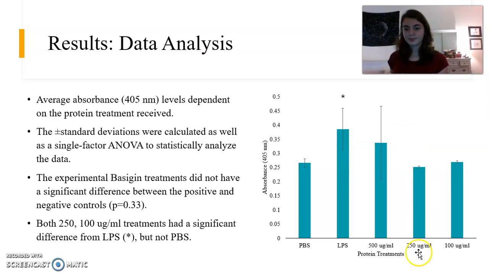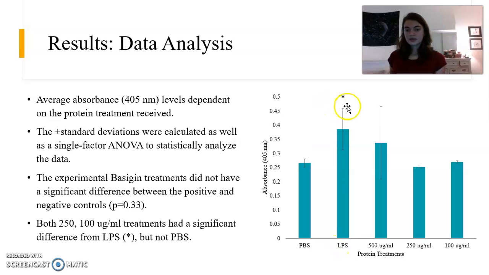As you can see, both 250 micrograms per milliliter and 100 micrograms per milliliter had no significant difference between these experimental groups and the negative control of PBS, whereas the 500 micrograms per milliliter had a large margin of error, and actually the error bar overlapped both PBS and LPS controls.